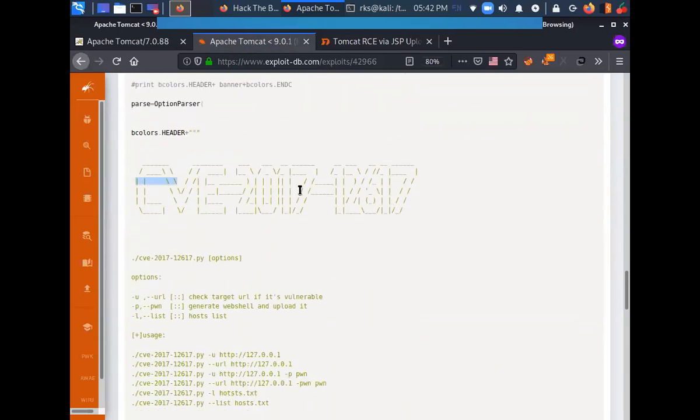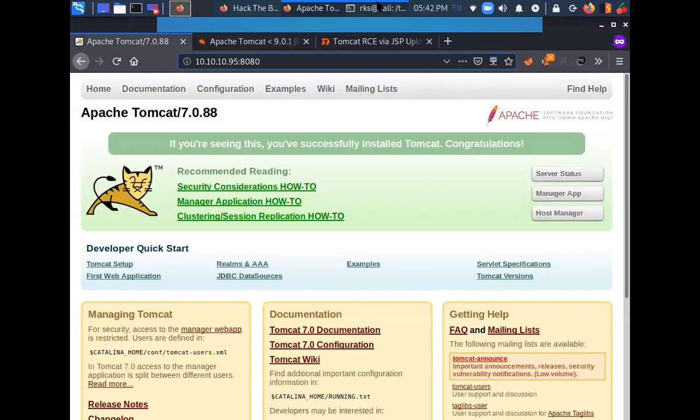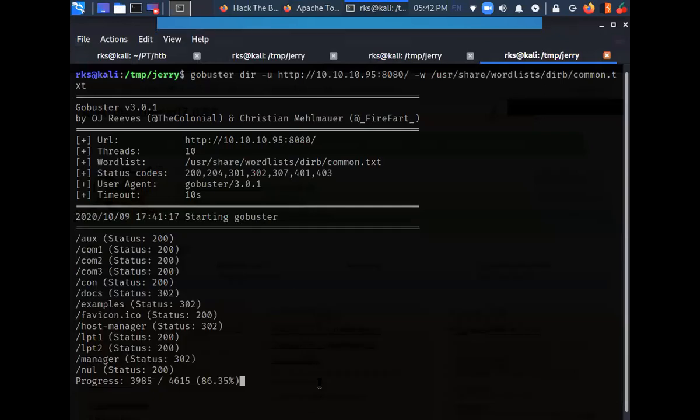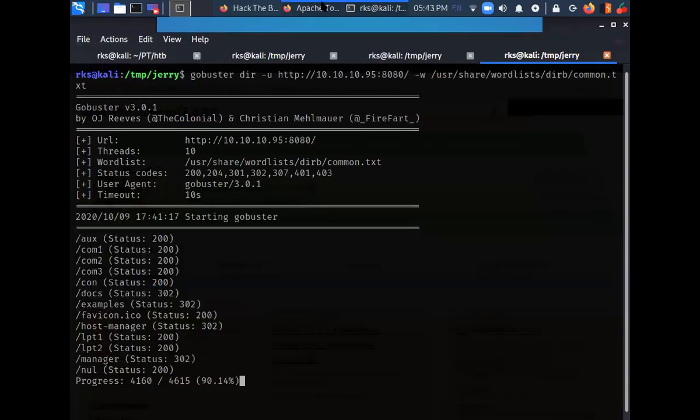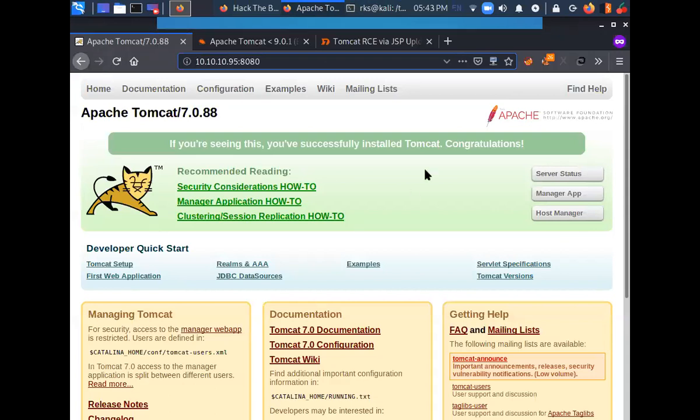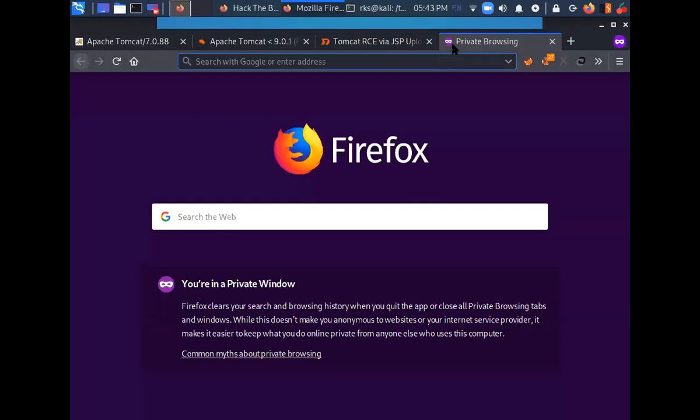This is another exploit for CVE-2017-12617. GoBuster is running here. And meanwhile, I can try to explore this website, or I can just do